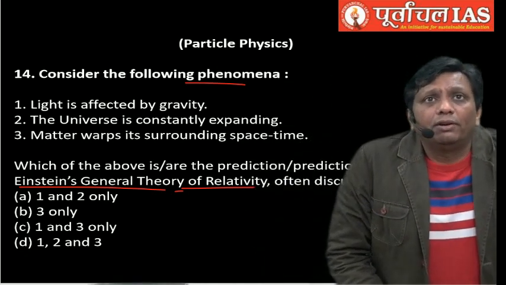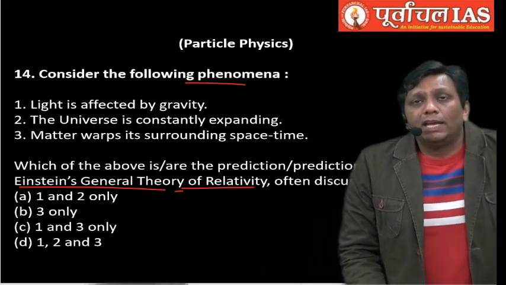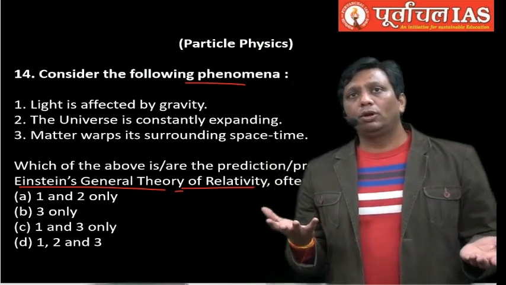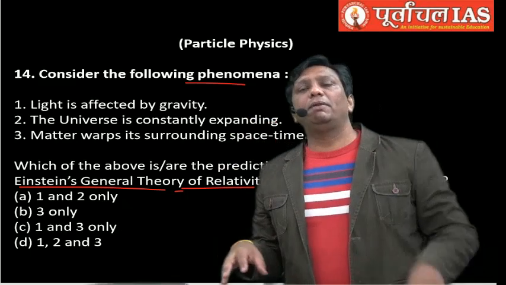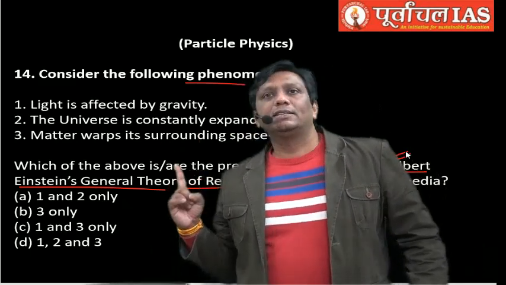And the next one: matter warps its surrounding space-time. Of course guys, here I will show you an example. I will take one fabric, a cloth, and on this cloth I will put many objects with different masses, and I will tell you guys, one axis is space, the second is time.